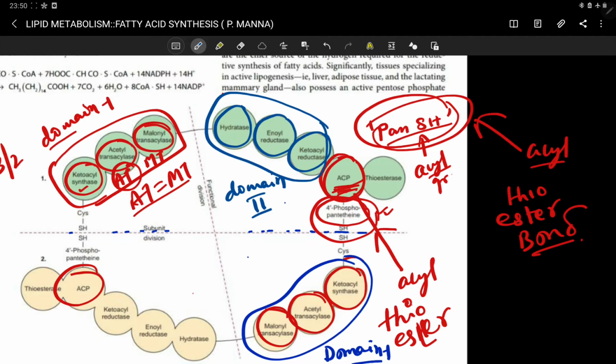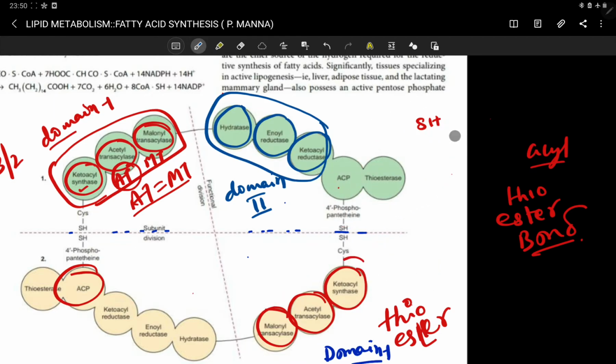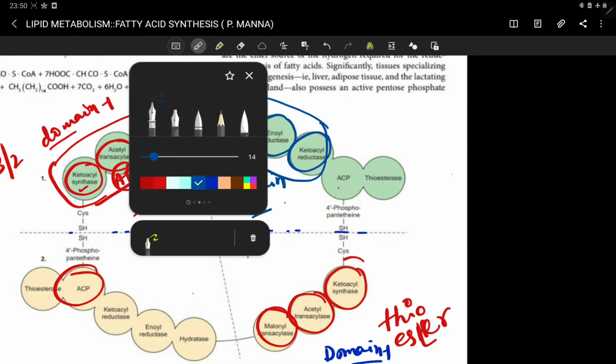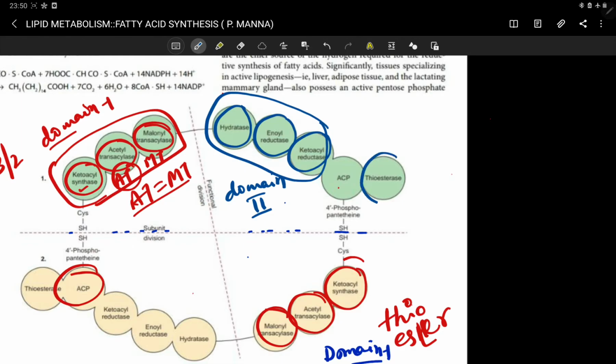And the last domain, this one, has only one enzyme: the thioesterase enzyme.